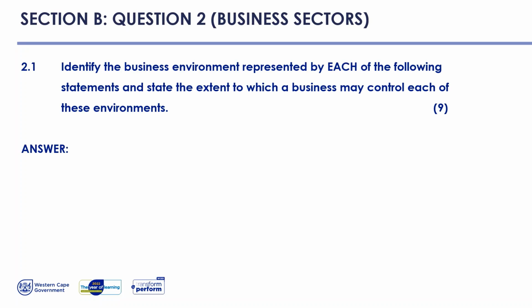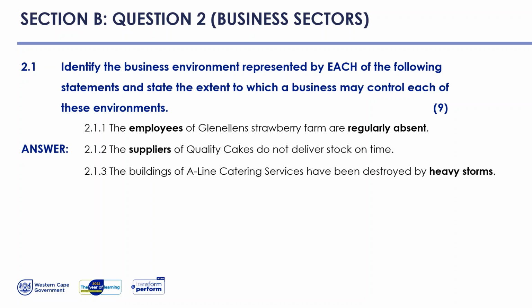2.1. Identify the business environment represented by each of the following statements and state the extent to which a business may control each of these environments. Please, learners, remember that we have to focus on the question and the keywords in the question. I will put them on the board now. And remember that our cognitive verbs are also very important. So our cognitive verbs in our question are identify and state. I will highlight that shortly.